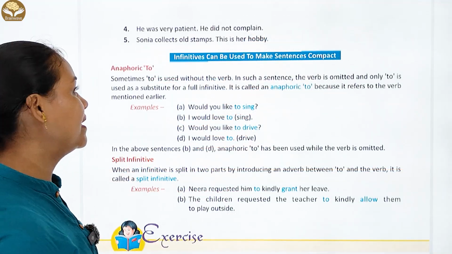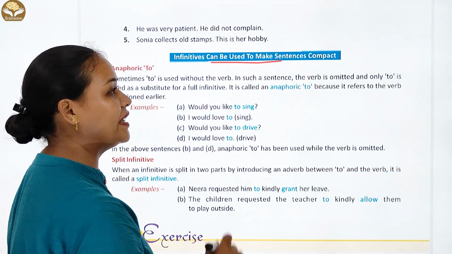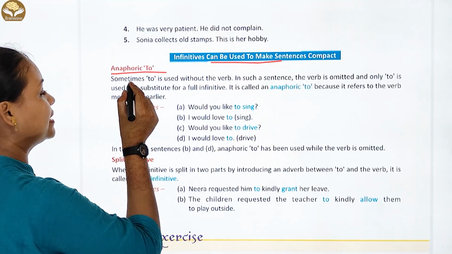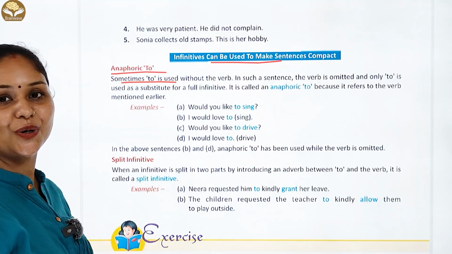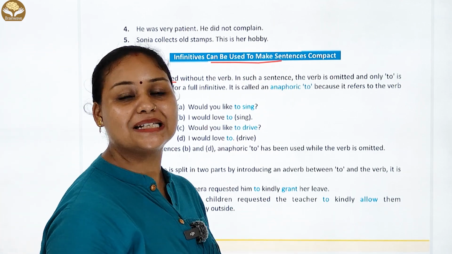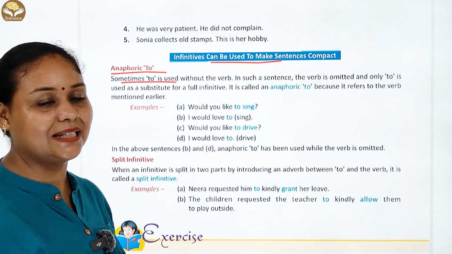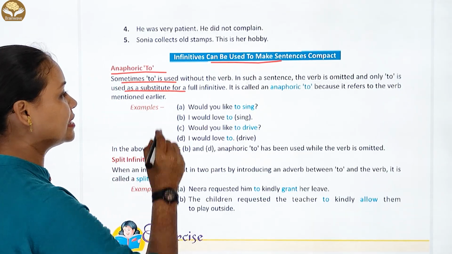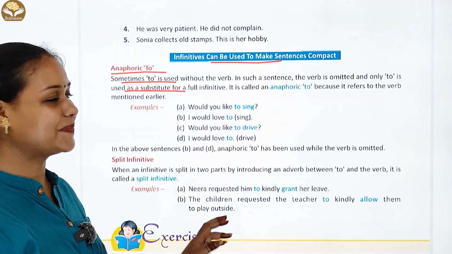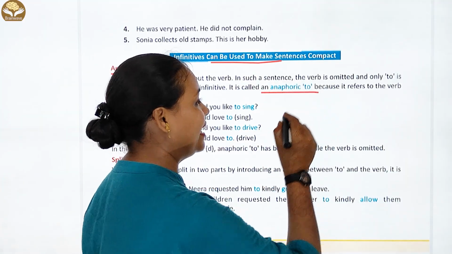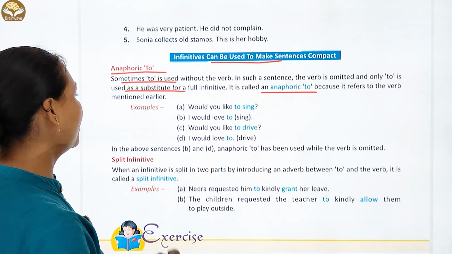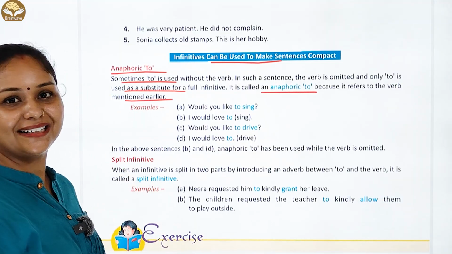आगे है कि इस टॉपिक में हमारे पास infinitives can be used to make a sentence compact. जैसे anaphoric to के साथ: sometimes to is used without the verb. In such a sentence, the verb is omitted and only to is used as a substitute for a full infinitive. It is called an anaphoric to because it refers to the words mentioned earlier.